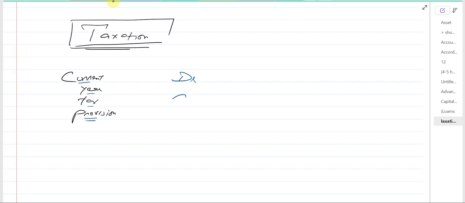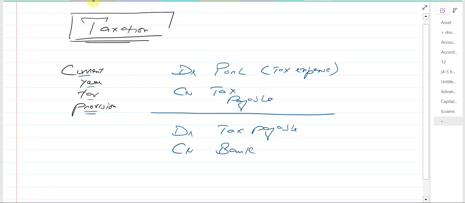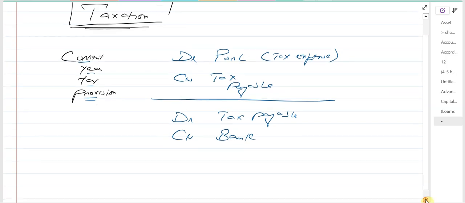So the double entry is debit profit or loss. Why profit or loss? Because we record tax as an expense: debit tax expense, and credit tax payable. That means we record this as a liability. And when the tax is paid, debit tax payable, the liability is de-recognized, and credit the bank. So these are the double entries. First, to accrue the tax: debit profit or loss, credit tax payable. The second entry is debit tax payable, credit bank when the tax is paid.